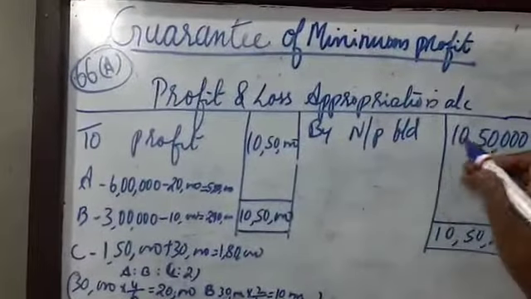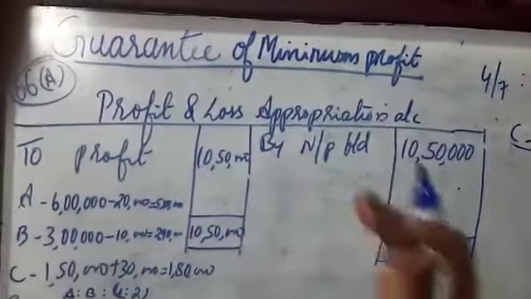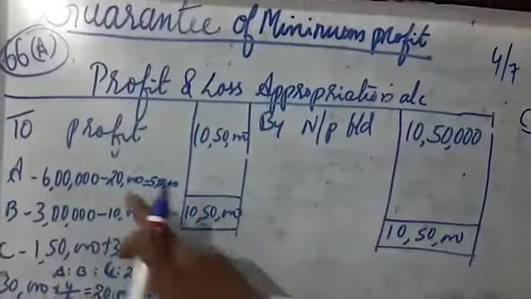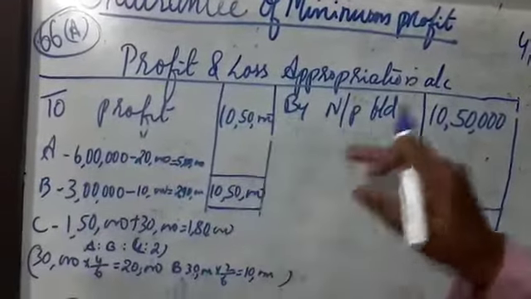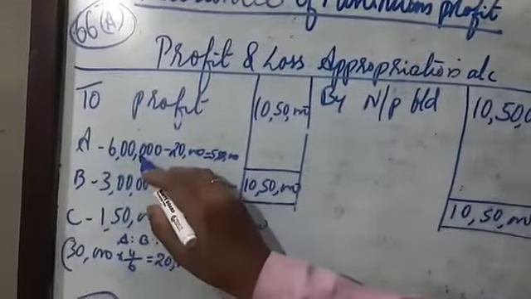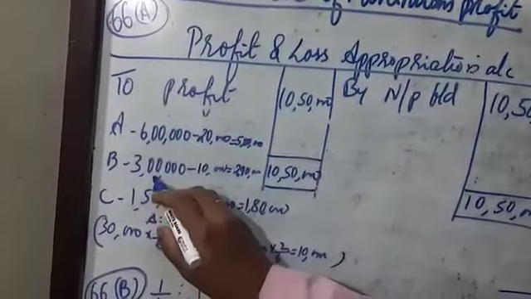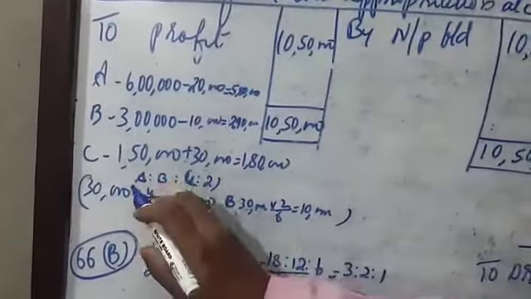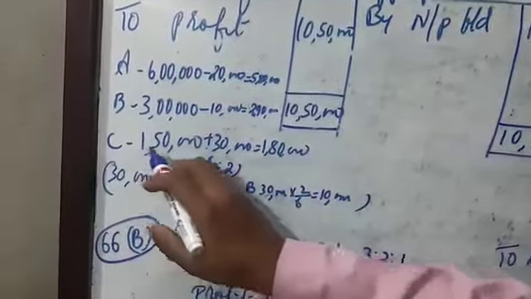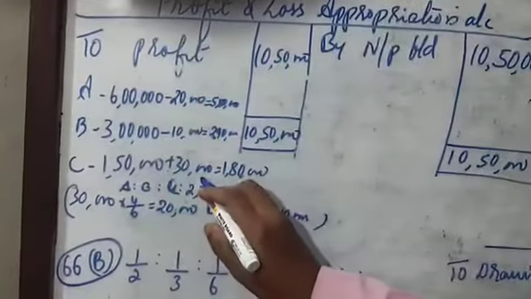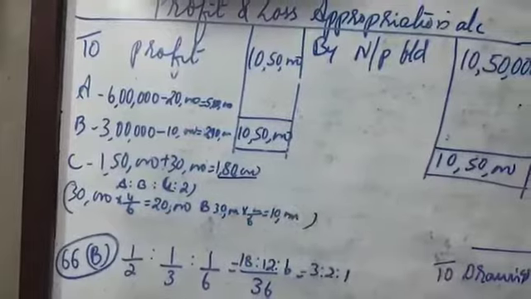So we prepare the profit and loss appropriation account with net profit brought down 10,50,000. Interest on capital is nothing given there, so we write the profit 10,50,000. We divide it in 4:2:1, so A gets 6 lakh, B 3 lakh and C 1,50,000. Then it is given that A and B guarantee that C will get a profit of 1,80,000. So we should give 1,50,000 plus 30,000, then only it comes to 1,80,000.